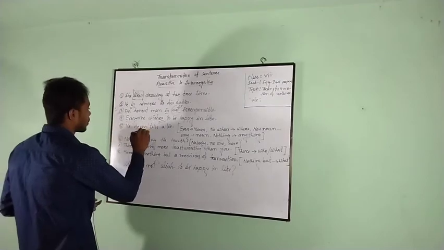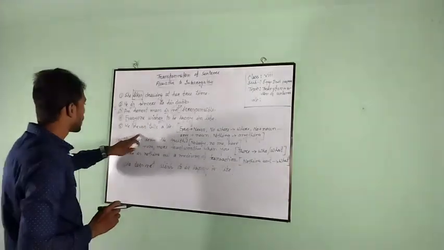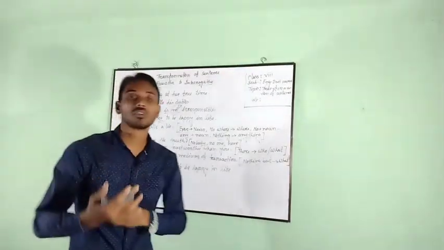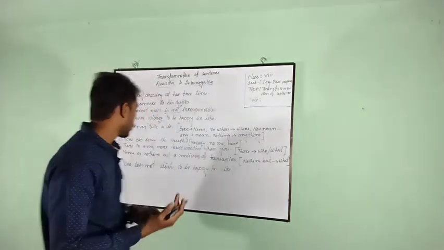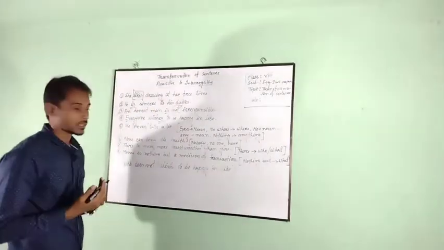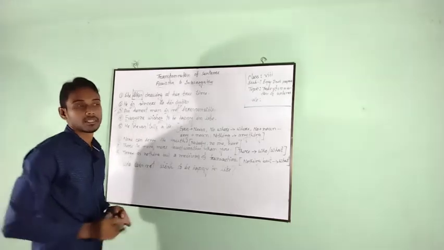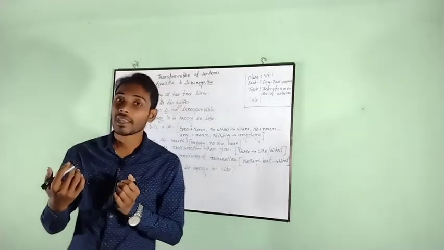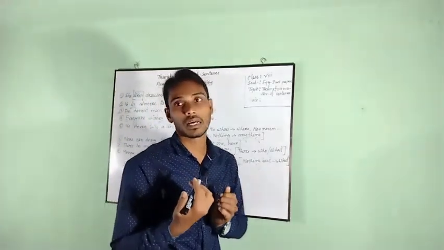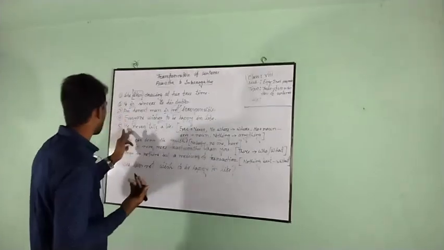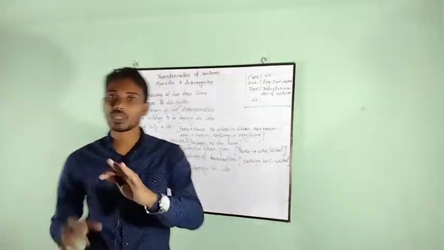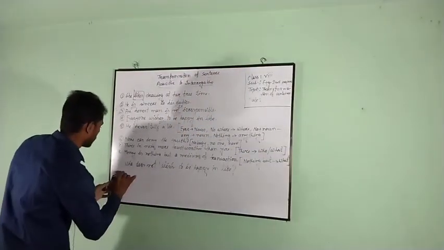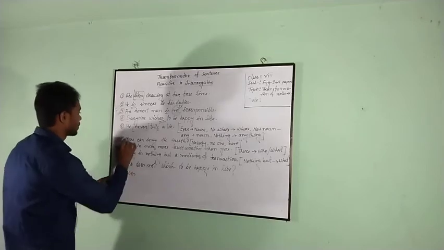So, look at the board. He never tells a lie. Here there is no auxiliary verb, so we have to bring an auxiliary verb first. Tells is present indefinite tense. If the sentence is in the present indefinite tense, we have to bring an auxiliary verb, and that is do or does. Third person subject, here he, third person singular number, so we have to put does. Clear? Does he?